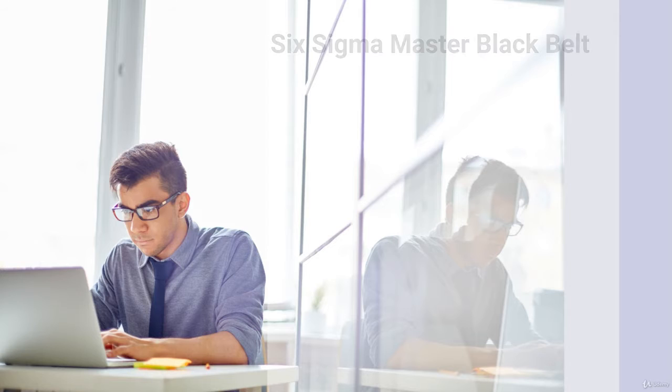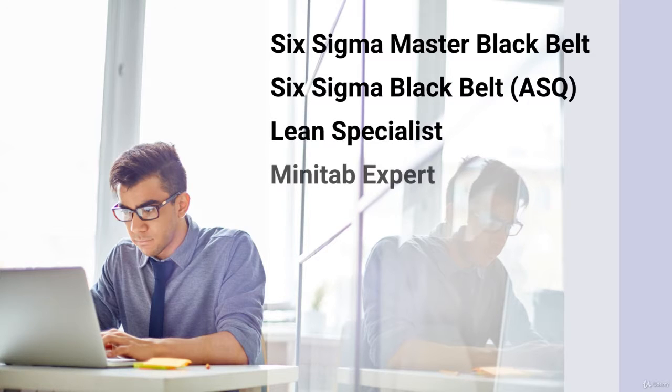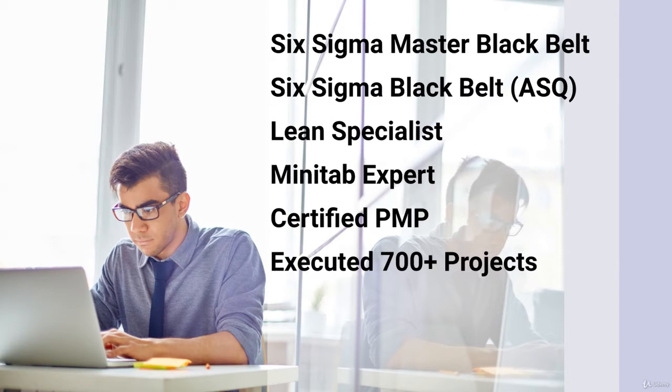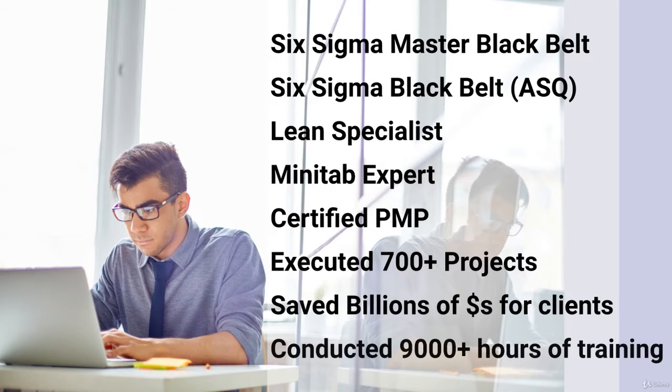My name is Ross. I am a certified Six Sigma Master Black Belt, a certified Black Belt from American Society for Quality, a Lean specialist, a Minitab expert, a certified project management professional. I've completed over 700 Six Sigma and Lean projects, helping several Fortune 500 companies save billions of dollars. And I have conducted Six Sigma, Lean and project management trainings for over 9,000 hours. It is my genuine pleasure to use all my experience and expertise to train you by virtue of this Six Sigma Green Belt Training and Certification Program.